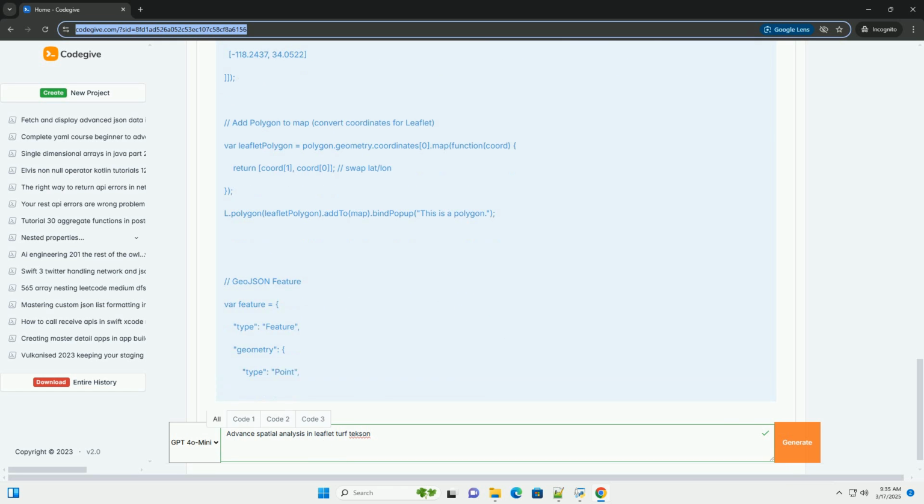Remember that the specific implementation details will depend on your specific data and requirements, but the general principles outlined here should guide you in the right direction. Good luck.